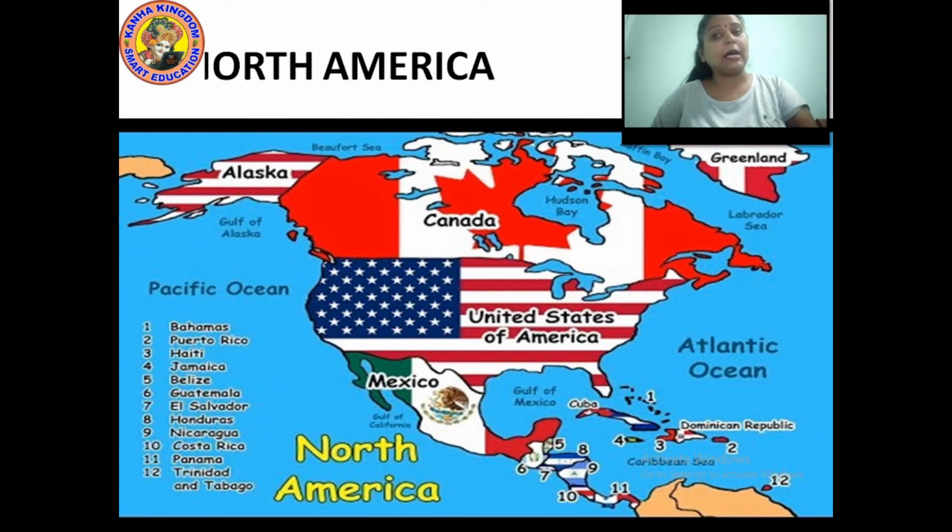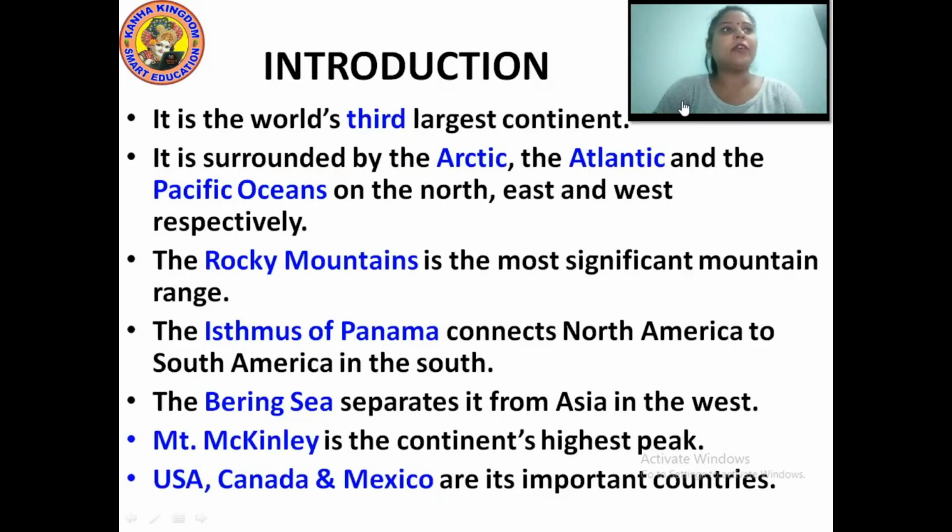Now let's discuss the next continent, that is said to be North America. The third largest continent is said to be North America. It is the world's third largest continent. I repeat, it is the third largest continent.